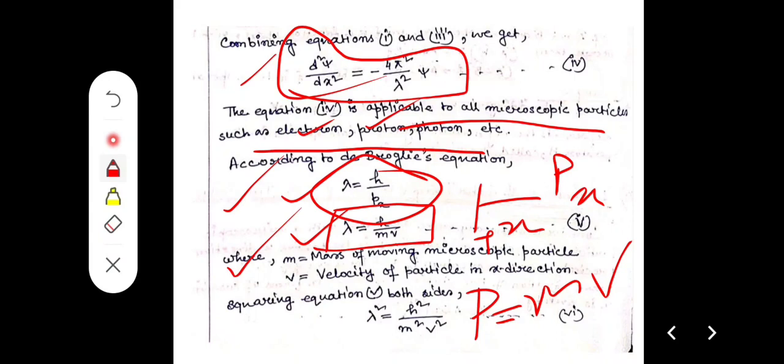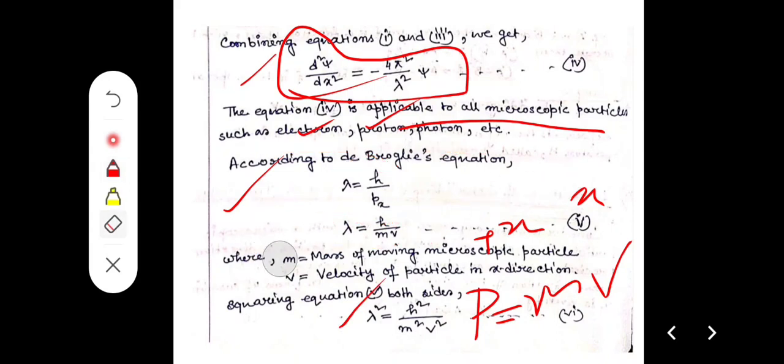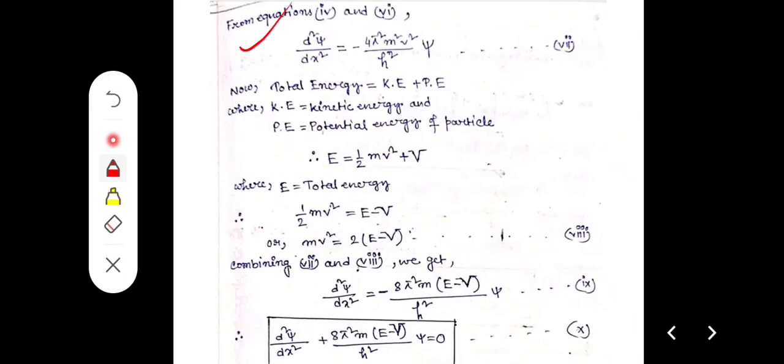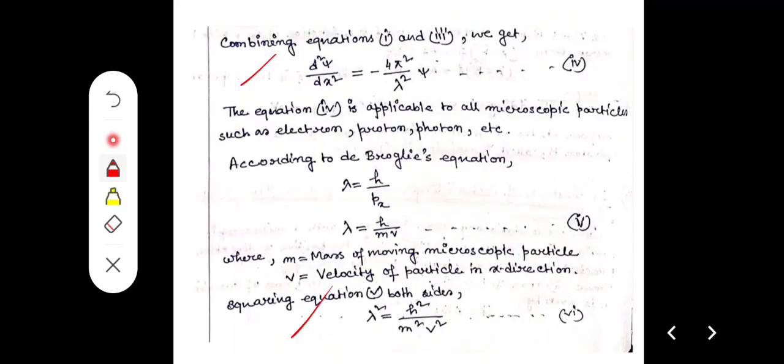Squaring the equation, that is lambda square equal to h square by m square v square. Now, they are squaring, we get lambda square equal to h square by m square v square.